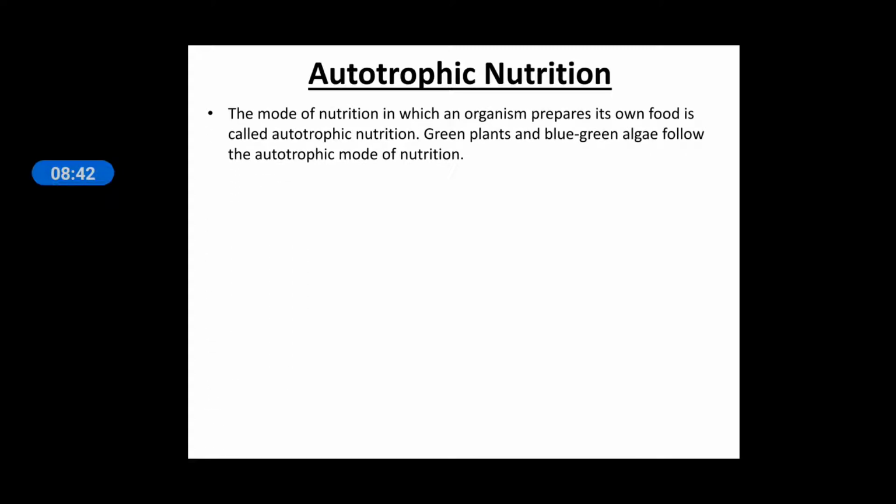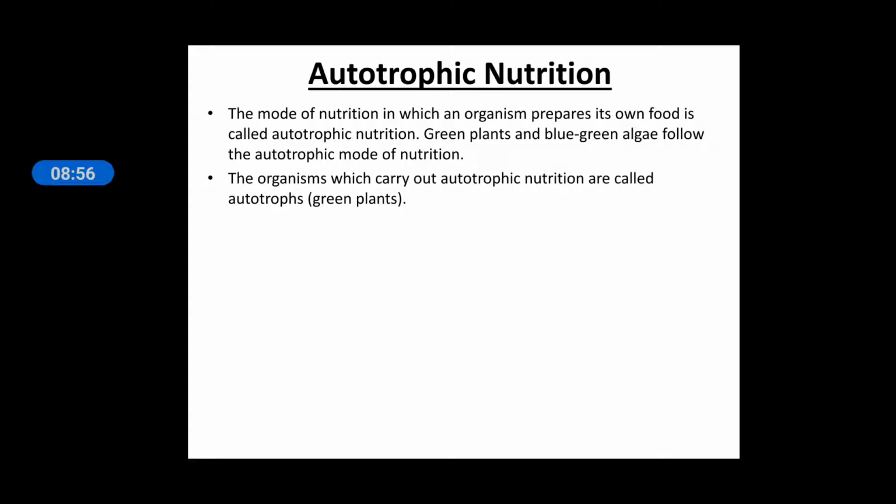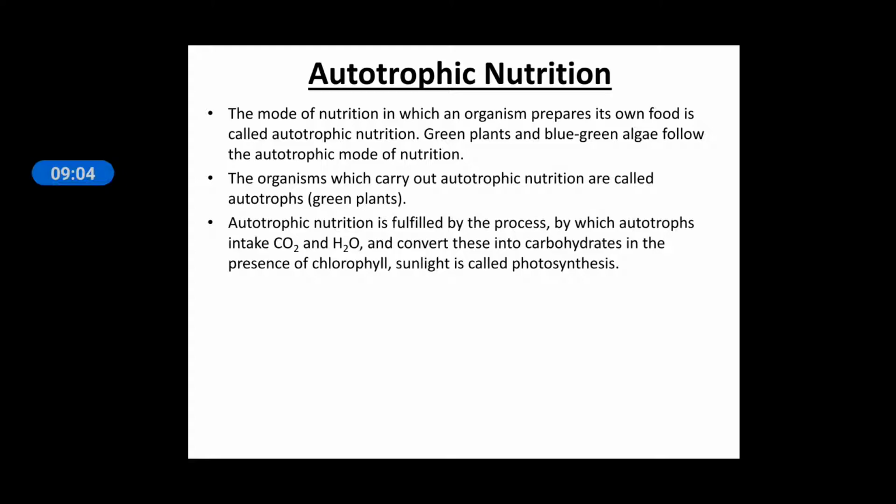Here we will discuss only the green plants. The mode of nutrition in which an organism prepares its own food is called autotrophic nutrition. Green plants and blue-green algae follow the autotrophic mode of nutrition. Organisms which carry out autotrophic nutrition are called autotrophs, for example green plants. Autotrophic nutrition is fulfilled by the process by which autotrophs take in CO2 and water and convert these into carbohydrates in the presence of chlorophyll and sunlight. This is called photosynthesis, so this is the definition of photosynthesis.